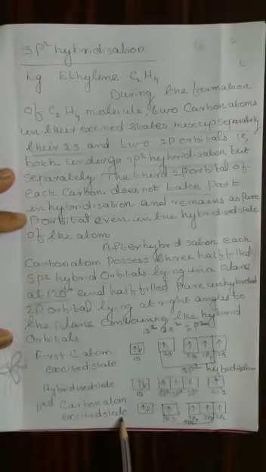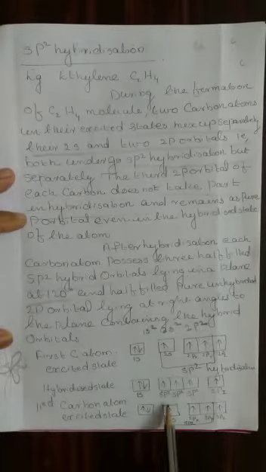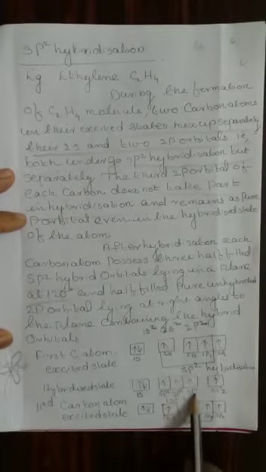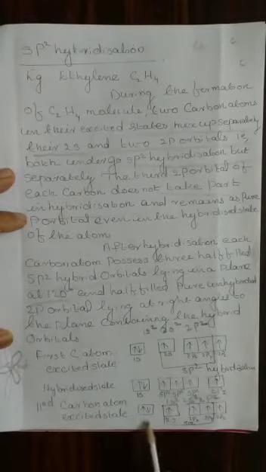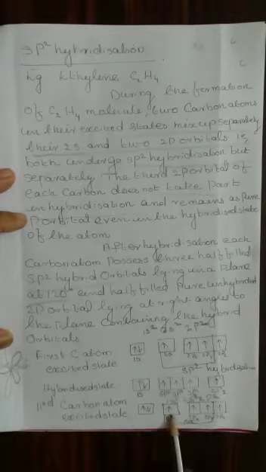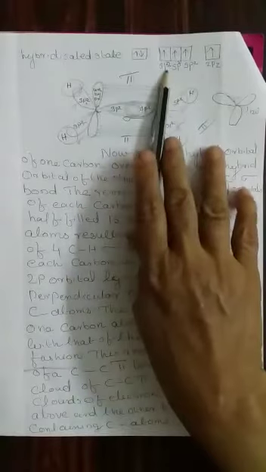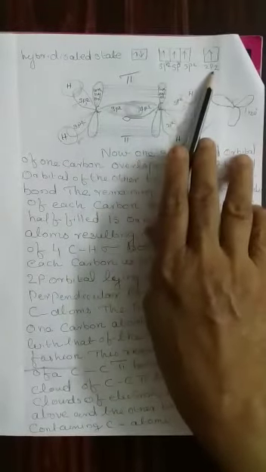The second carbon atom is also in an excited state, and its ground state is similar, 1s2, 2s2, 2p2. This is the ground state. This is the excited state. In the excited state, 2s gets unpaired, and that electron is given to 2pz. It undergoes sp2 hybridization, because 2 carbon atoms are there in ethylene. Therefore, for each carbon atom you should show the ground state, excited state and the hybridized state. Now, the second carbon atom's hybridized state: sp2, sp2, sp2 and one unhybridized.